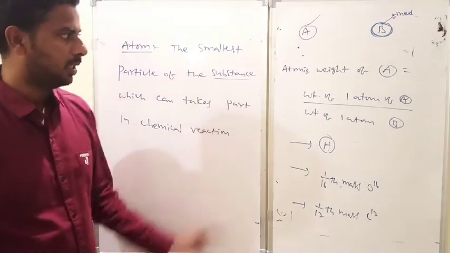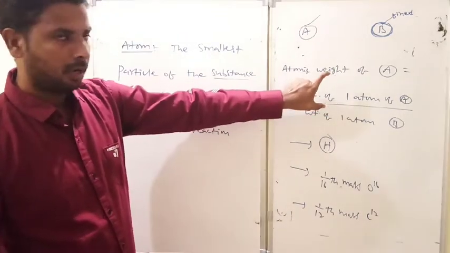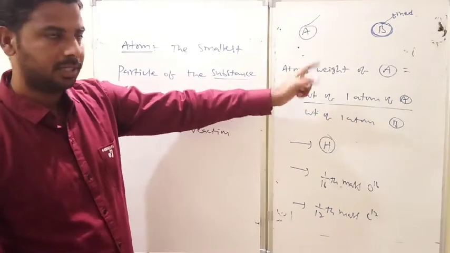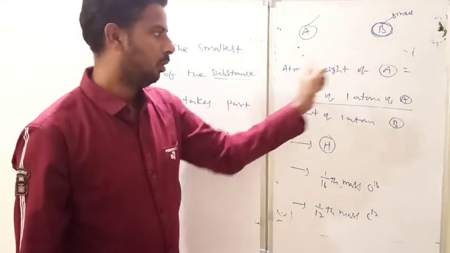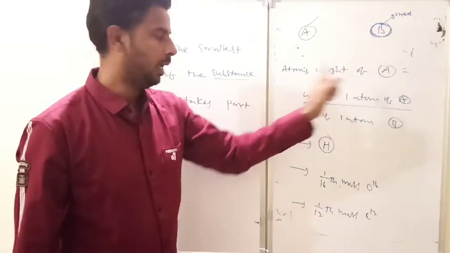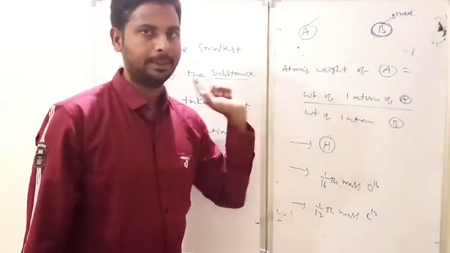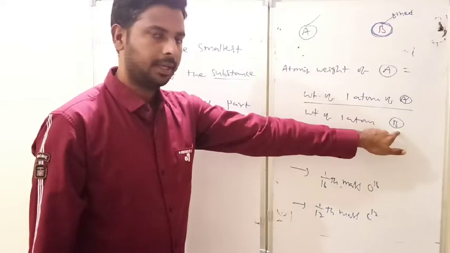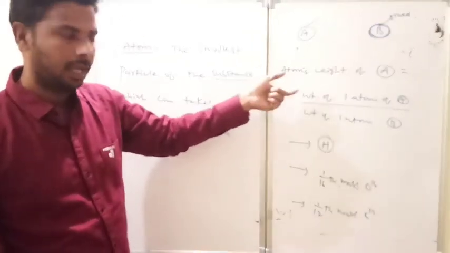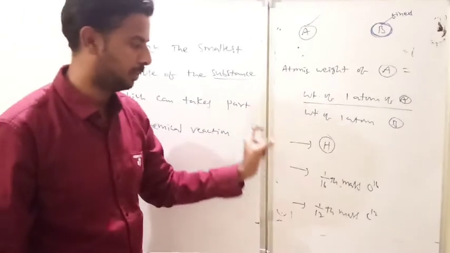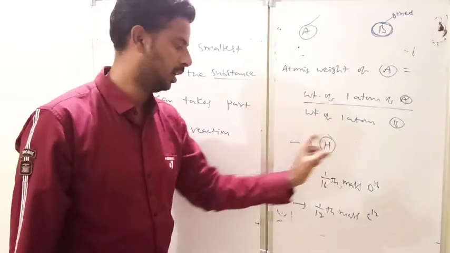So remember that this is the basic formula, just a comparison of A with respect to B. Atomic weight of A equals weight of an atom of A by weight of an atom of B. Here B, at one time, you can take as hydrogen. At the very beginning they compared with respect to hydrogen, then with respect to 1/16 mass of O16.